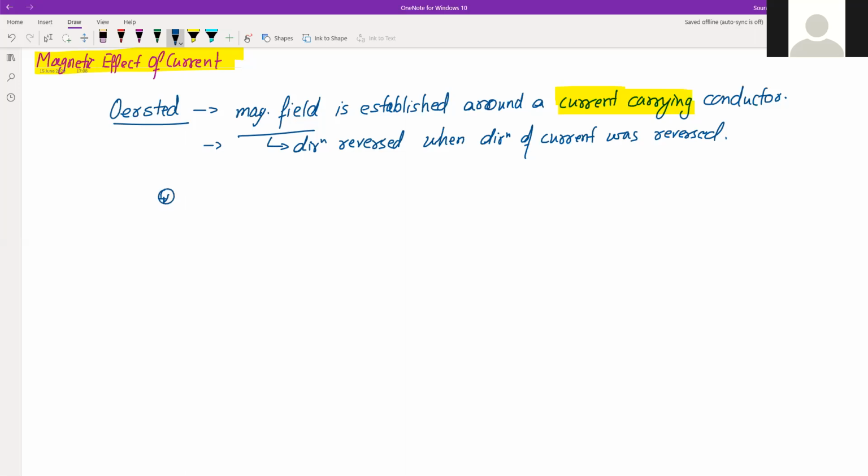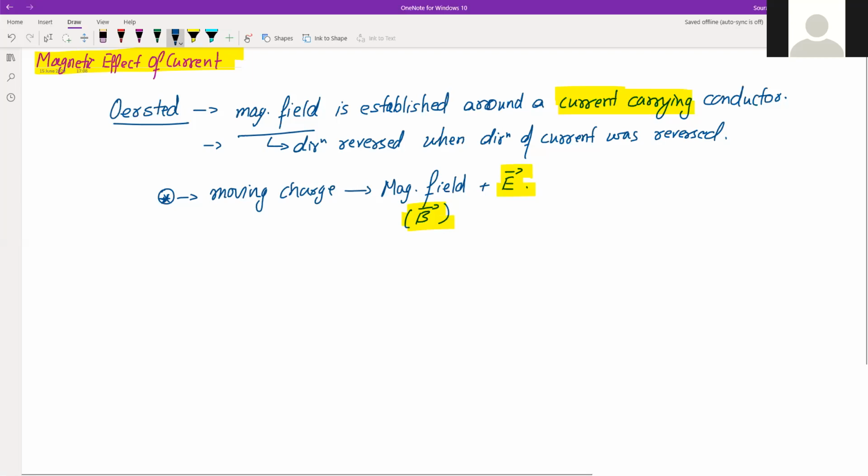So that's the crux or summary for this: if there is a moving charge, there will be a magnetic field plus an electric field. Magnetic field from now onwards will be represented as B. So B stands for magnetic field, E stands for electric field.